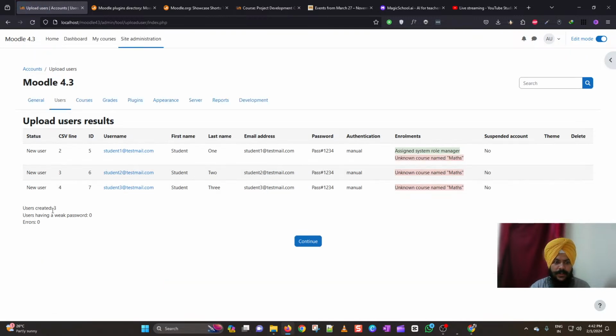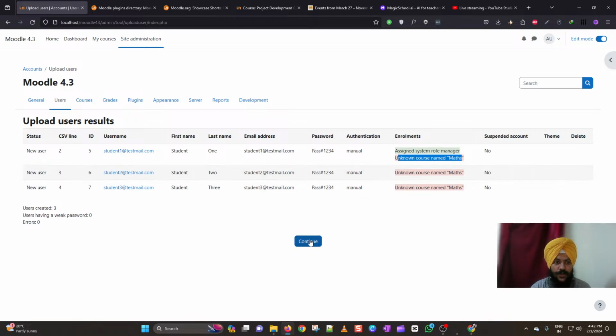And then you can see that we have 3 users created. You can see that I do not have a course named maths in this Moodle site, so I'm getting an error: an unknown course named maths. You need to make sure that you are using the correct course name, which is the short name of the course and not the full name of the course, under the course column in the Excel file, and then click continue. However, it has created these 3 users in the Moodle site.